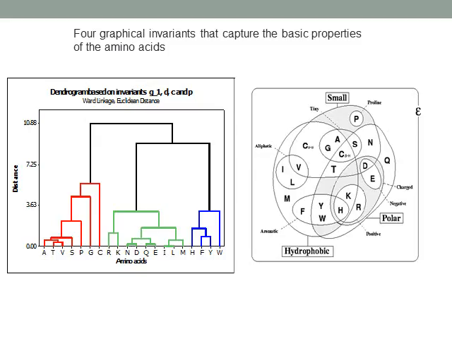We clustered the amino acids using various subsets of these measures. The resulting dendrogram on the left shows how the amino acids clustered according to these measures. Our goal is to find the best measures that reflect the properties of the amino acids. We can see by the Venn diagram on the right that this set of measures does a reasonable job of capturing the properties of the amino acid residues.